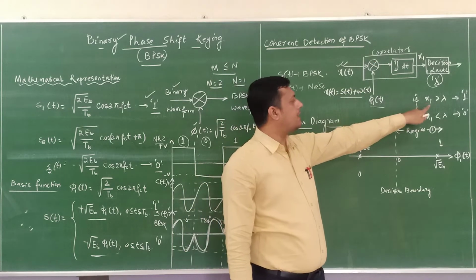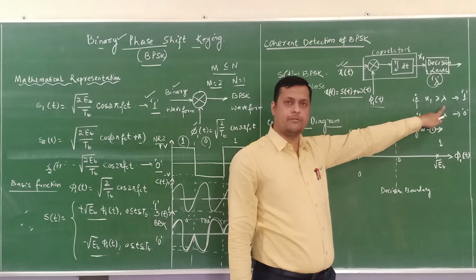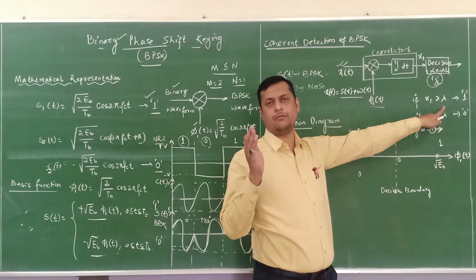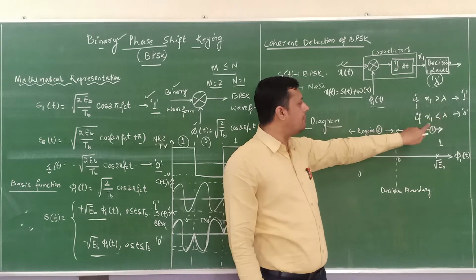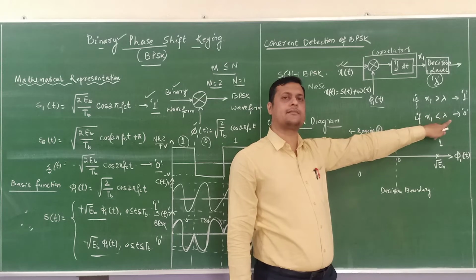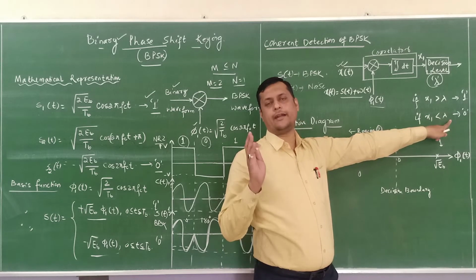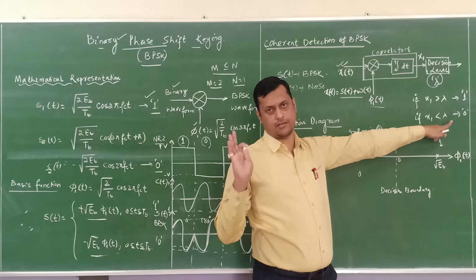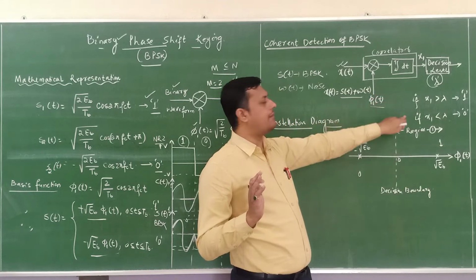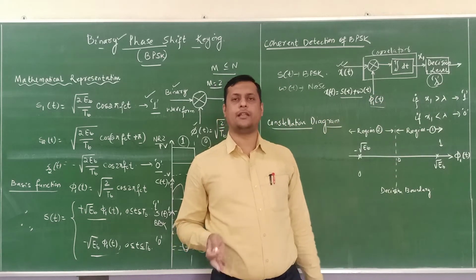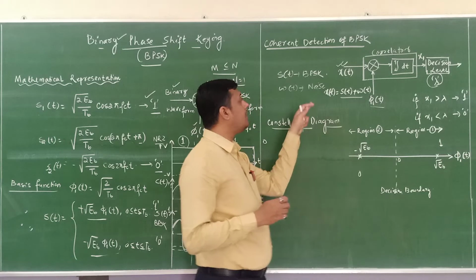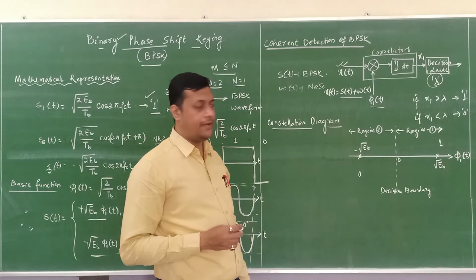If x1 is greater than the threshold value, the decision will be binary bit 1. And if x1 is less than this threshold value, then the identification will be binary bit 0. So these are the decision rules through which we can reconstruct the binary bit with the help of the coherent detection.